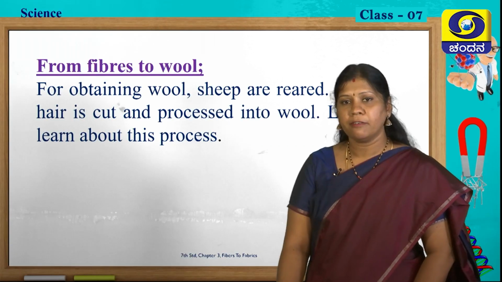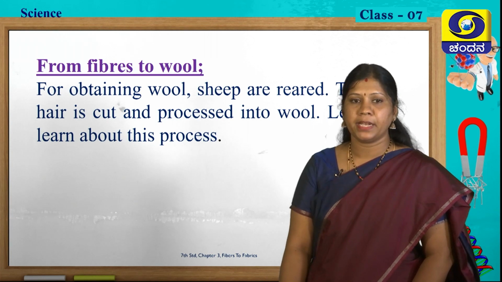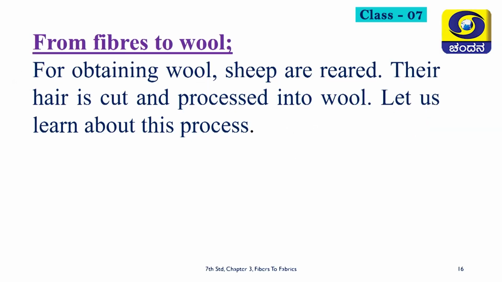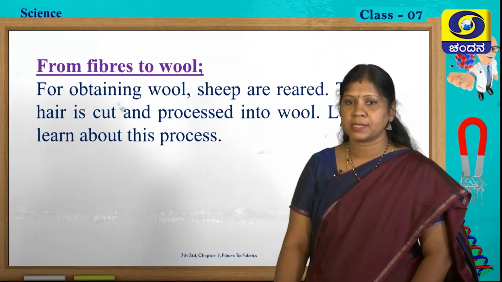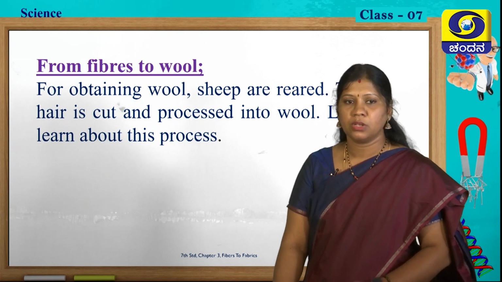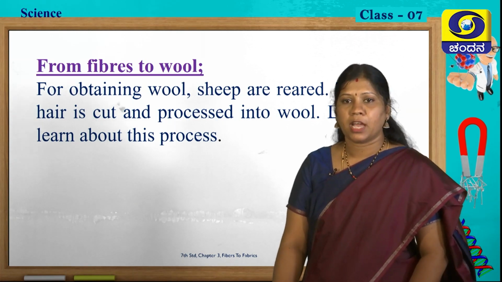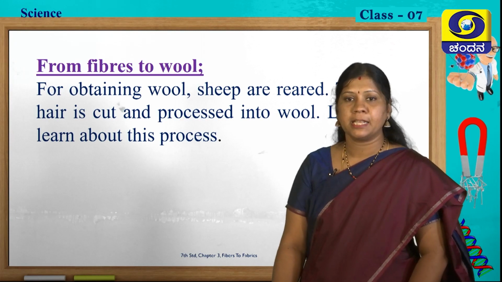So, from fibre to wool. For obtaining wool, sheep are reared. The hair is cut and processed into wool. Let us learn more about this processing from fibre to wool. That is why we have to learn more about this processing.